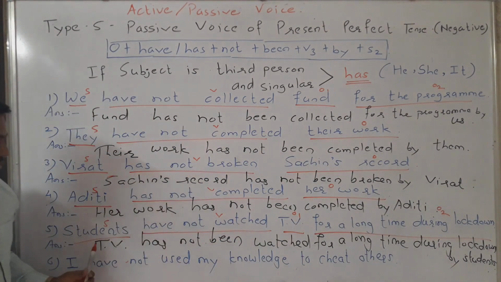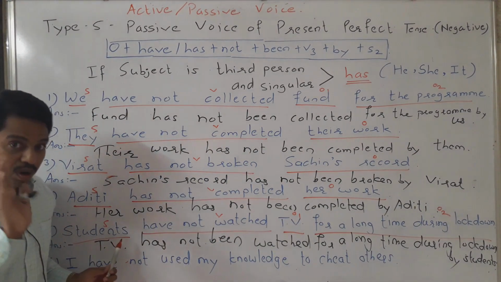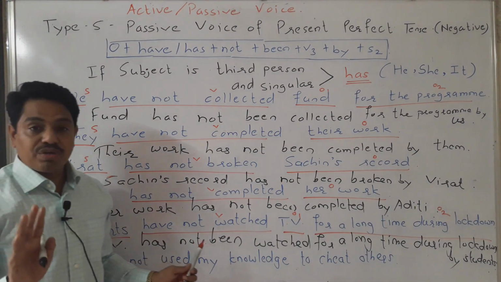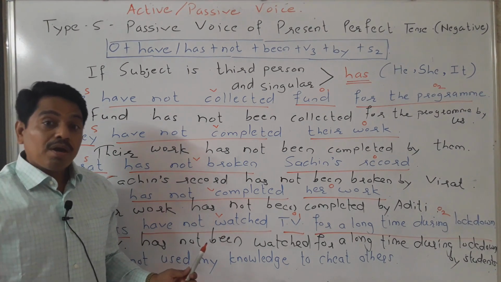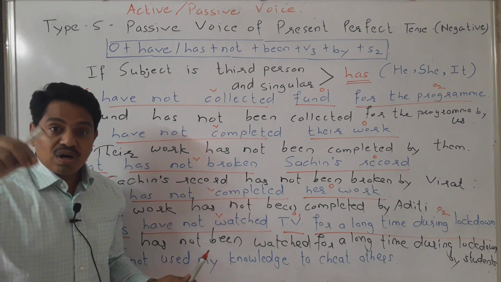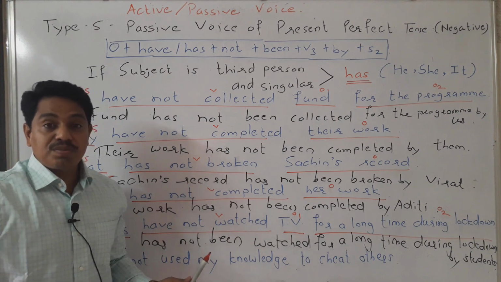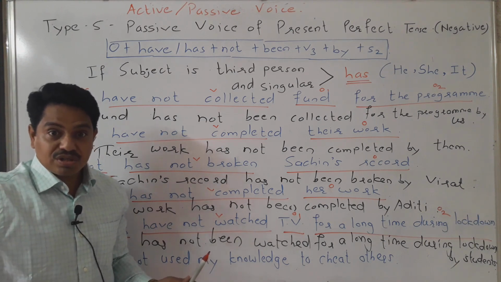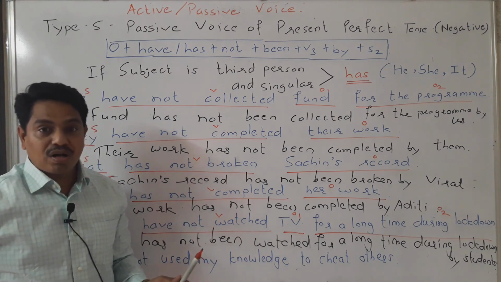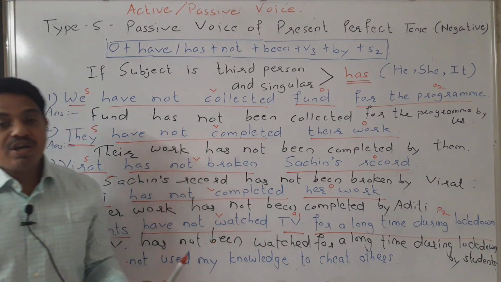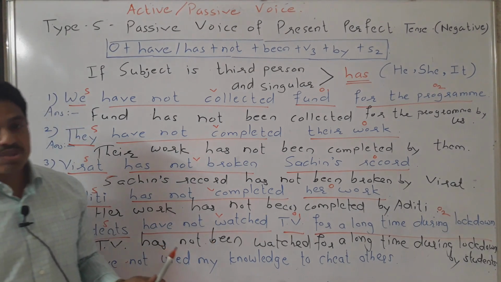Here in active voice, the subject was important. Students have not watched TV. But in passive voice, the focus has been given on the object. TV has not been watched. TV has not been watched for a long time during lockdown by students.